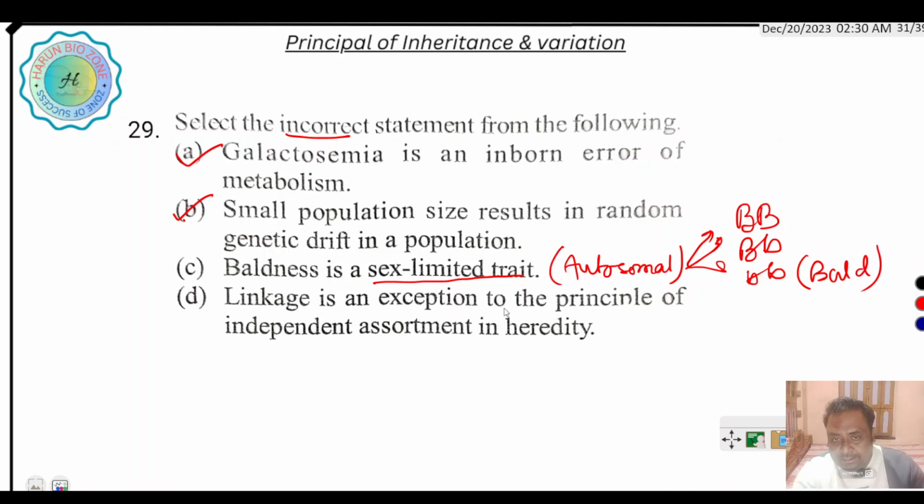Linkage is an exception to the principle of independent assortment. So here the incorrect option is C. Definitely, because Mendel did not describe linkage. T.H. Morgan first described linkage and gave the chromosomal theory of inheritance. This is the right answer. So here the incorrect option is C.